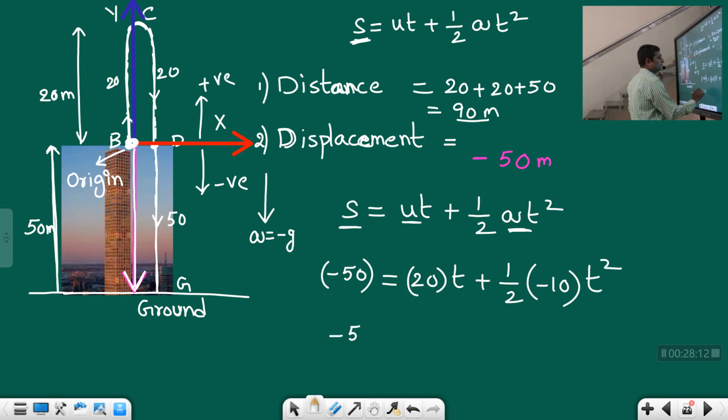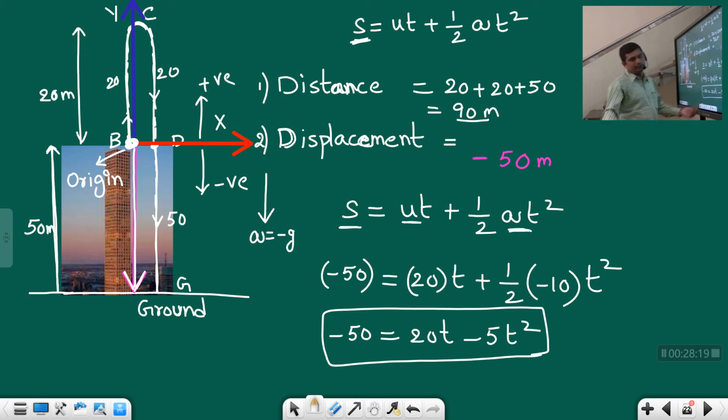So you will get a quadratic equation: −50 = 20t − 5t², and if you solve this quadratic equation, you will get the time. So that is how we should use these equations. To use those equations, you should know these terms. That's why I'm emphasizing distance and displacement again and again, although they are very simple. You already studied them from 7th or 8th class onwards, but the sign convention is very, very important when it comes to solving problems, specifically in the vertical direction like this.